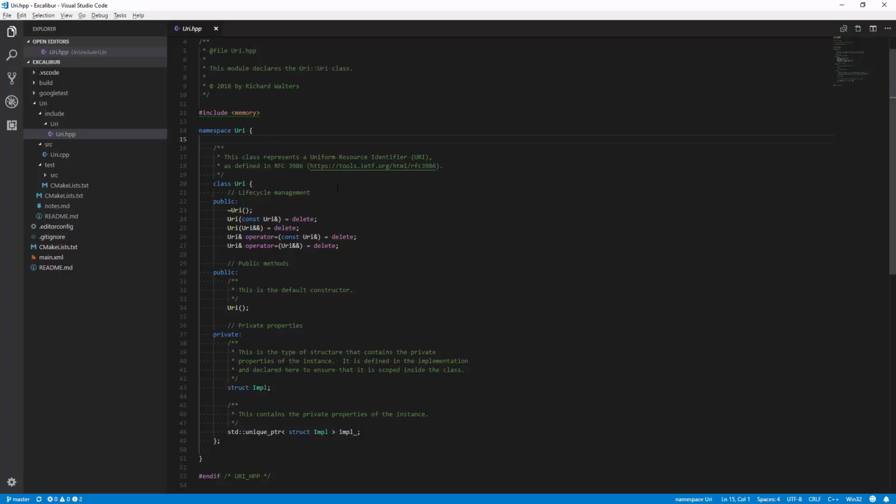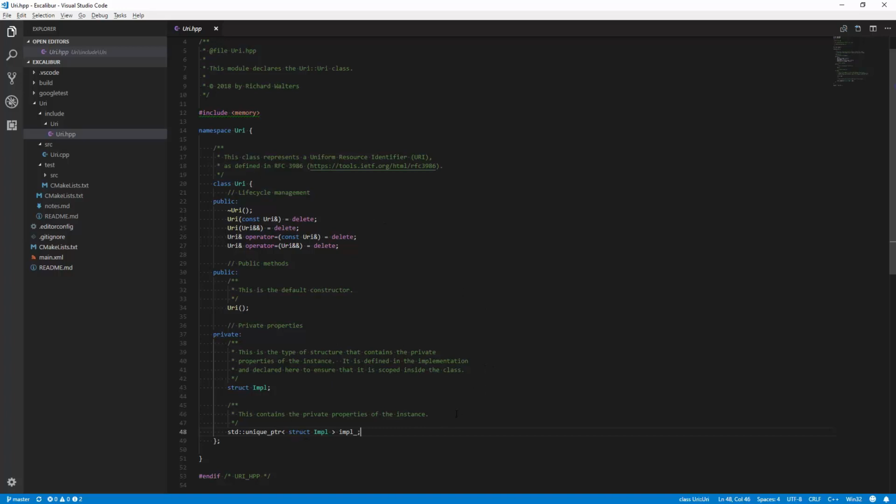So we're including the memory part of the C++ standard library because we're using a unique pointer. Now, this is referred to as the PIMPL, or the pointer to implementation pattern. I should probably add that to my list of patterns in my notebook, but the idea is that in the header file for the library or for the class, we don't want to expose the actual implementation details, but in C++, when you declare a class, you need to declare all of its properties, even the private ones.